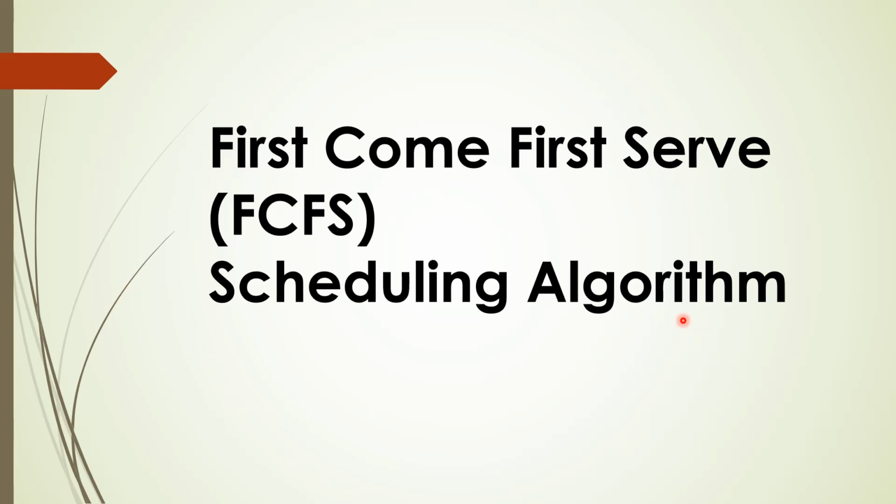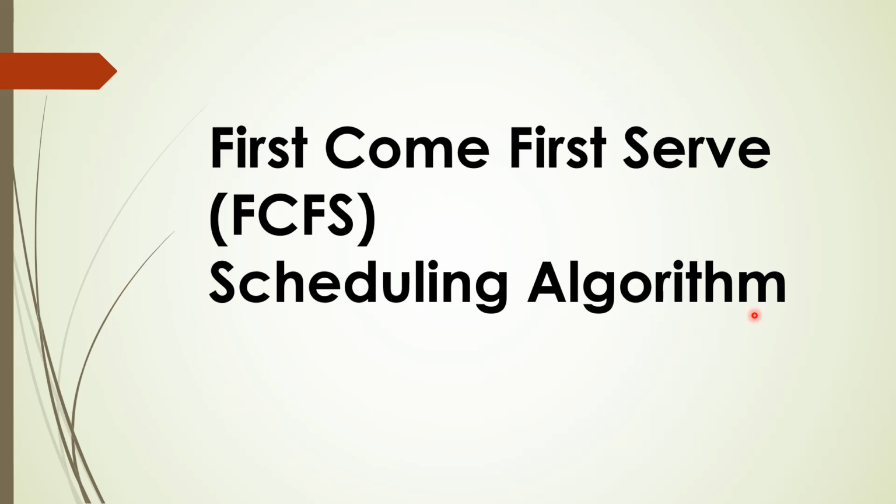So there can be n number of processes in the system at a particular point in time. The operating system has to decide which of these processes will be given the CPU time and when. The simplest algorithm for this is first come first serve. The process which arrives first will be given the CPU time first, the process which arrives second will be given it after that, and the third process will be given it third, in that order. This is the first algorithm that the operating system can use to decide the order of execution of processes when they arrive in the system.